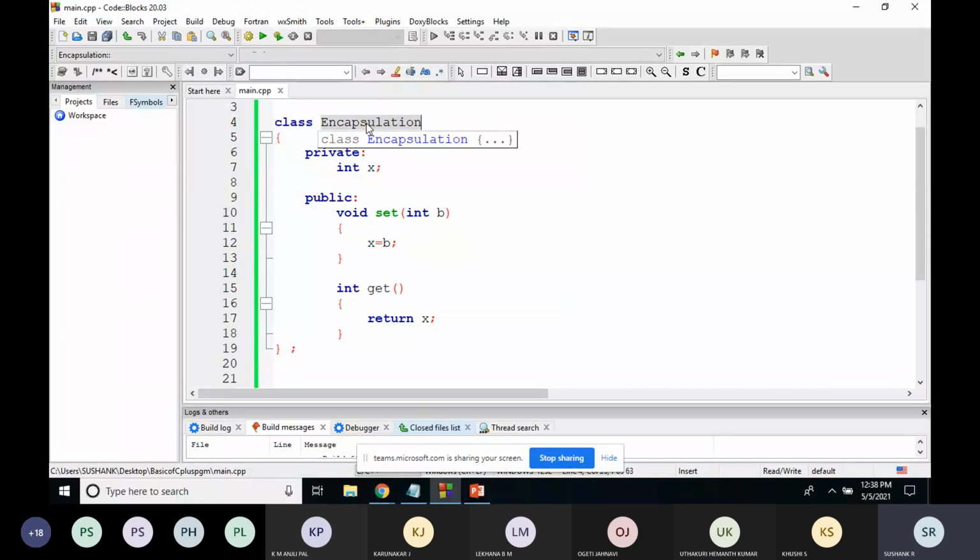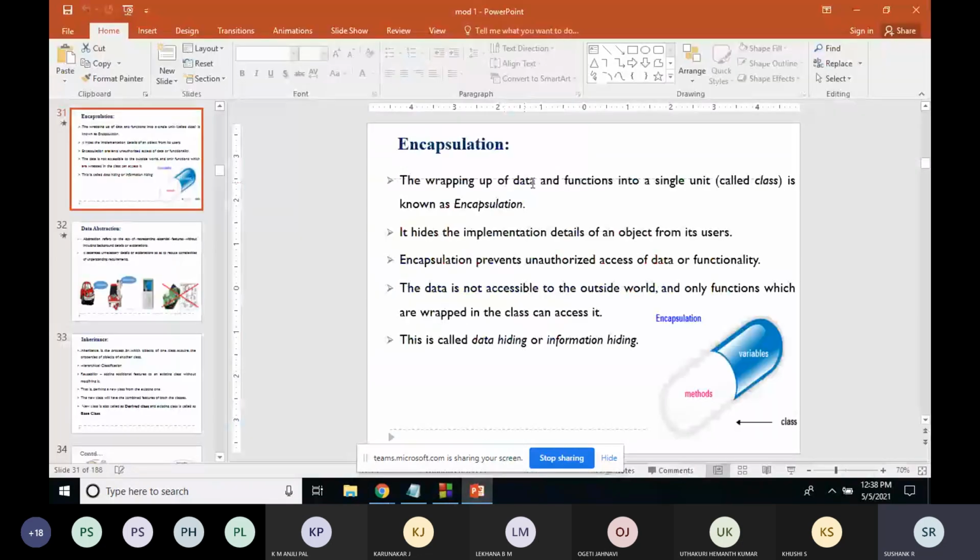So this variable x, the function get and the function set are bound together, which is nothing but encapsulation. The wrapping up of data and function into a single unit, we call it encapsulation.